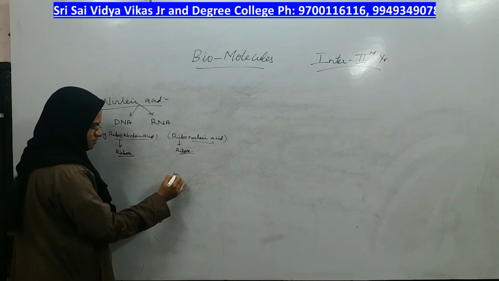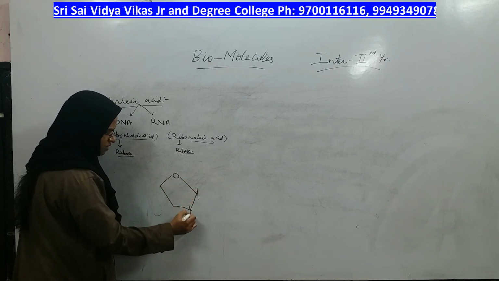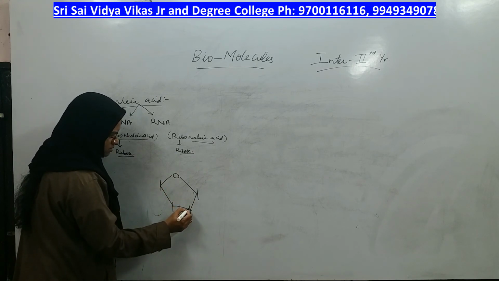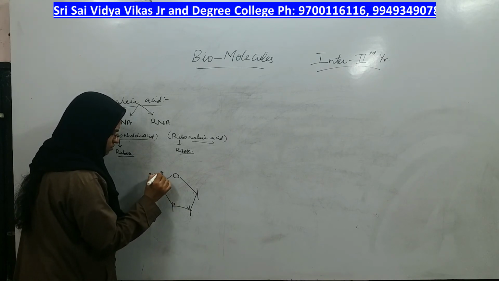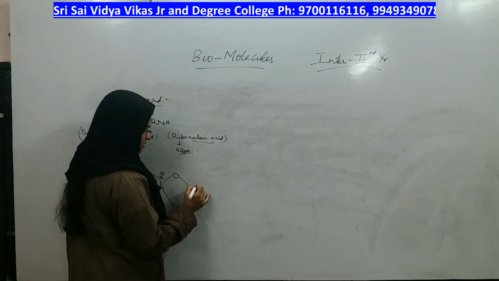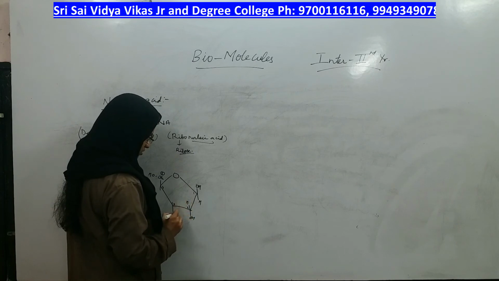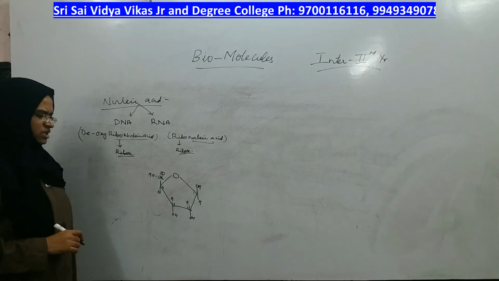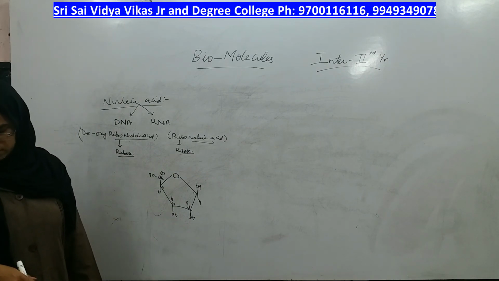So shall we look at the structure of ribose? Let us. Ribose is a 5-membered ring in which this is the first carbon, second carbon, third carbon, fourth carbon, and this is the fifth carbon. This is the configuration of ribose. This is the structure of simple ribose.